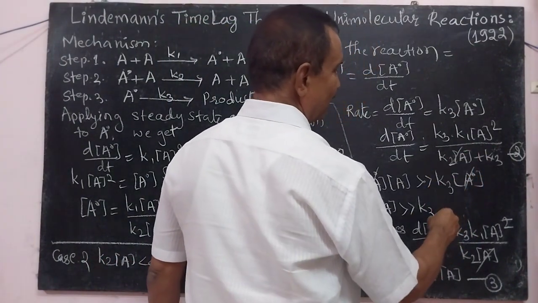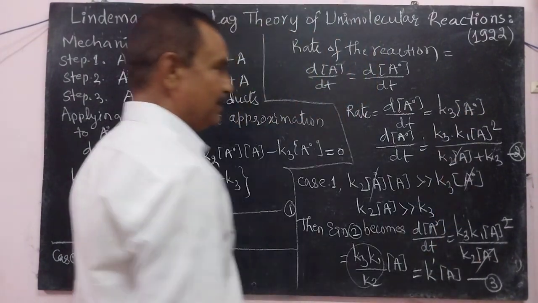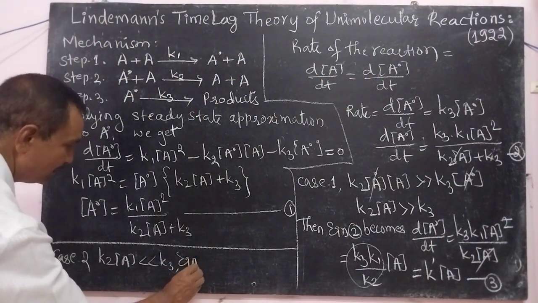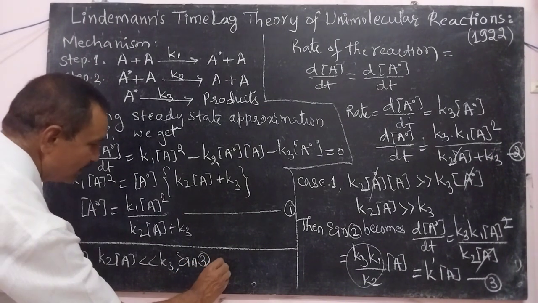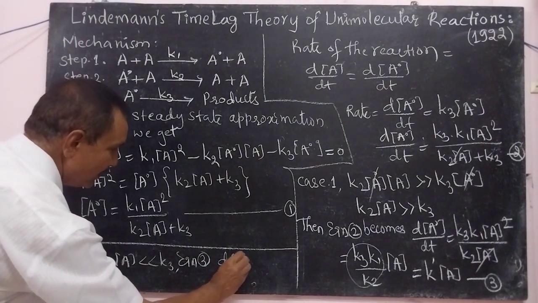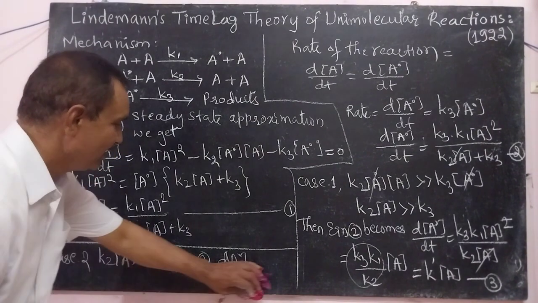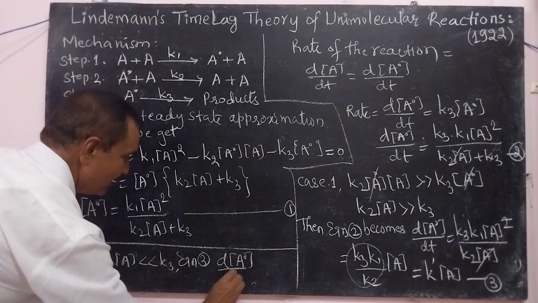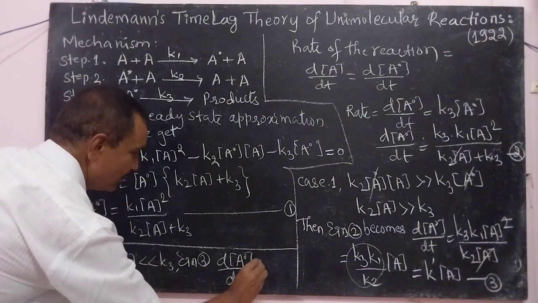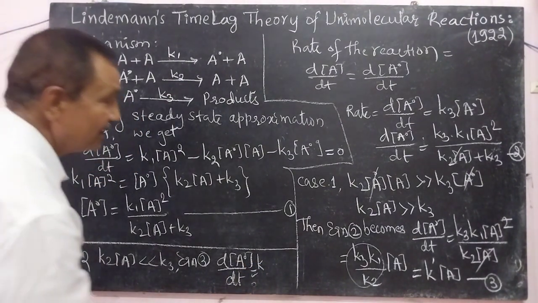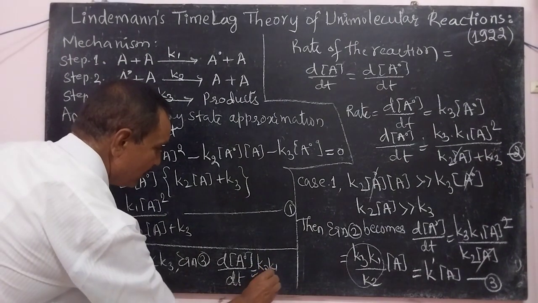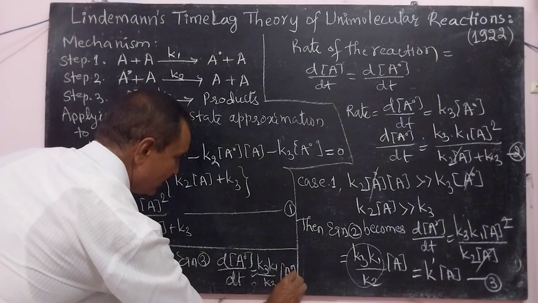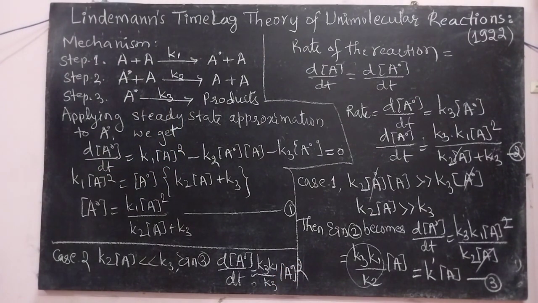This is negligible and this remains constant. Then equation 3 becomes dA naught divided by dt is equal to K1 divided by K3 into concentration of A square.